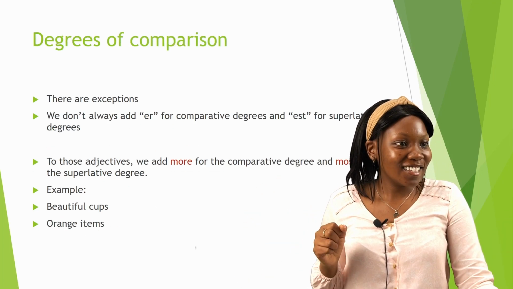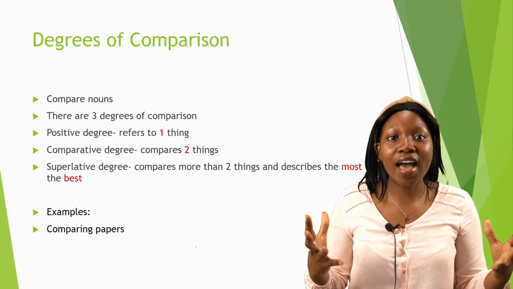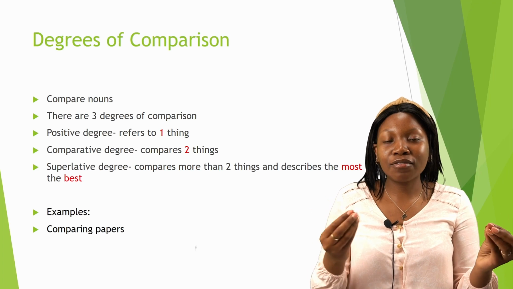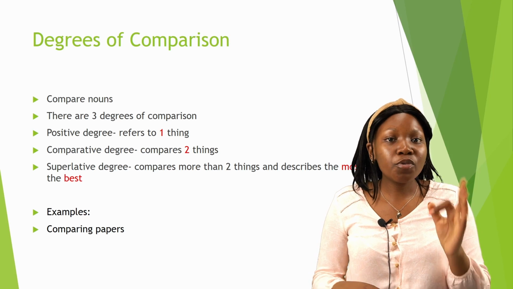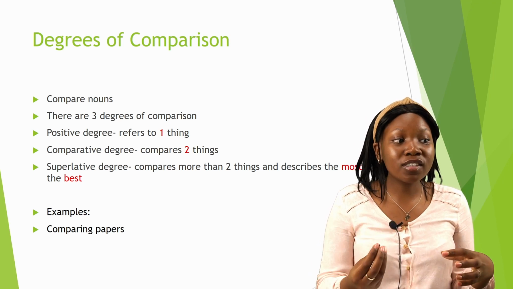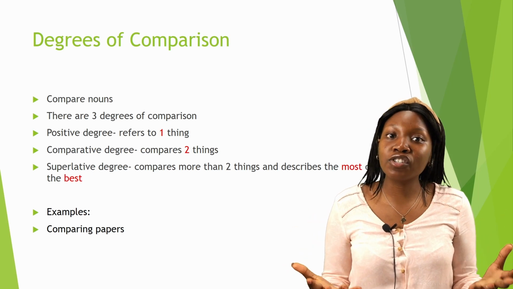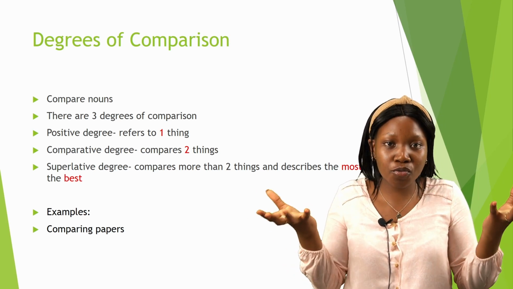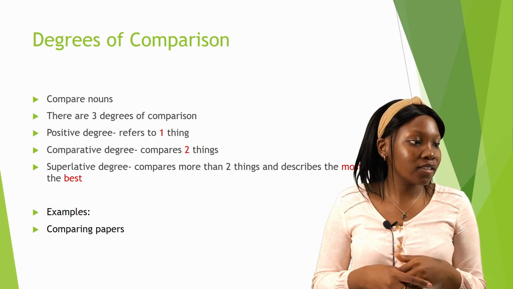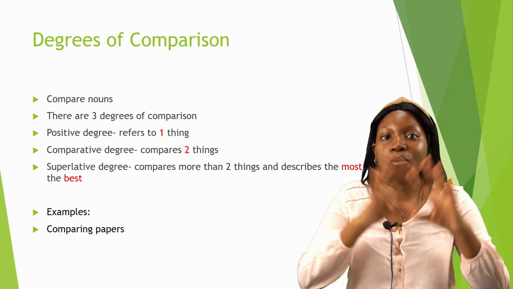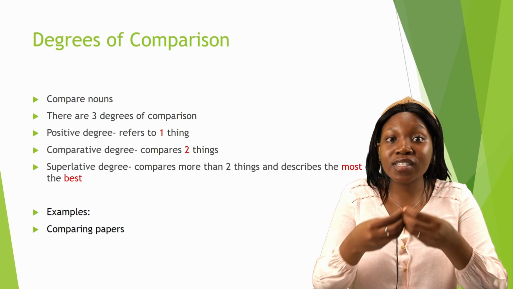Okay, so now let's look at degrees of comparison. So in adjectives, we have degrees of comparing the adjectives. And there are 3 degrees of comparison. We have the positive degree, which refers to one thing. We have the comparative degree, which compares 2 things. So it looks at 2 things. And we have the superlative degree, which compares more than 2 things, 3, 4, you name it. Okay, so it describes the most or the best of that specific thing.